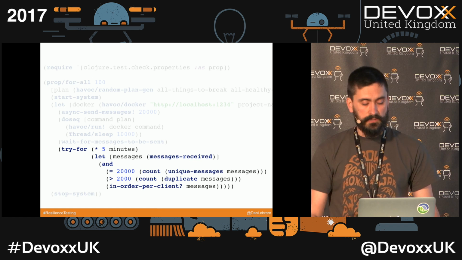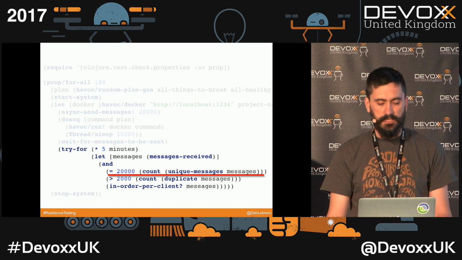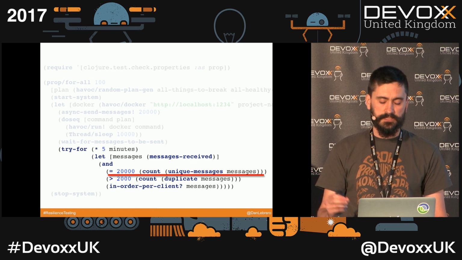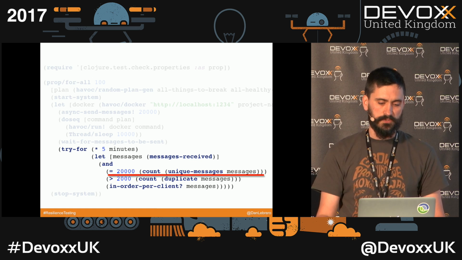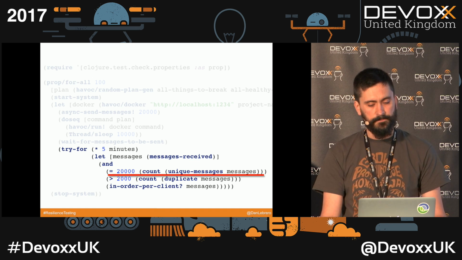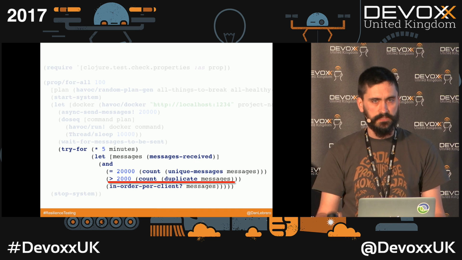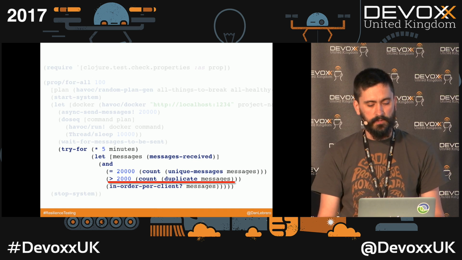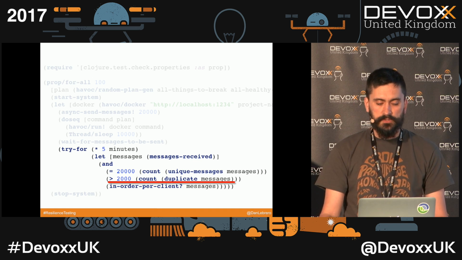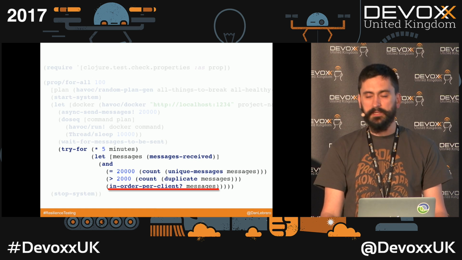And the three properties that we are checking: first, we expect exactly 20,000 unique messages, because they have an ID. We want to make sure that each of them was received by the fake server. Then we check the duplicates, which in this case we are saying that around 10% duplicates is a reasonable amount. And then we check that old things don't override new things. And then we stop the system.